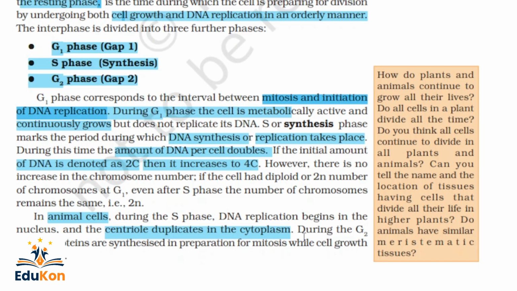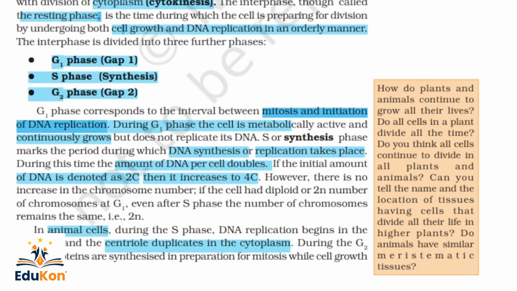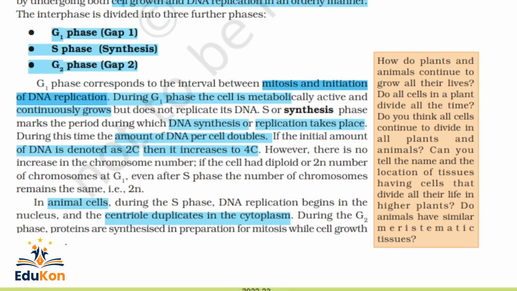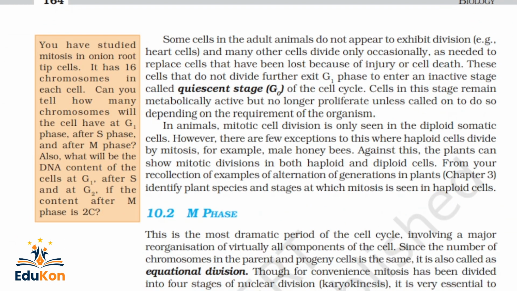If the initial amount of DNA is denoted 2C, then it increases to 4C, but there is no increase in the number of chromosomes. Coming to G2 phase, proteins are synthesized in preparation for mitosis while cell growth continues. So in G2 phase, proteins are synthesized in the cell to prepare it for mitosis, and the cell growth continues.